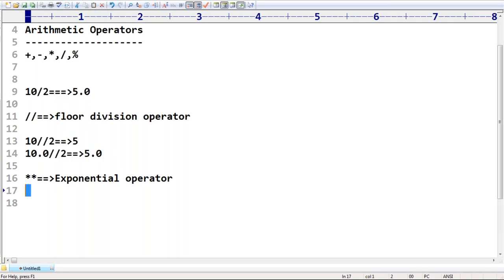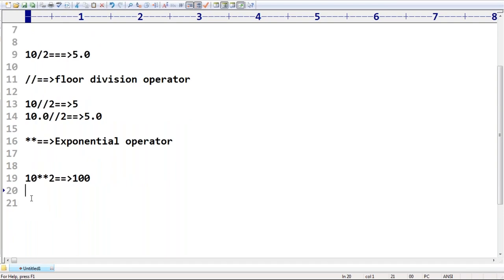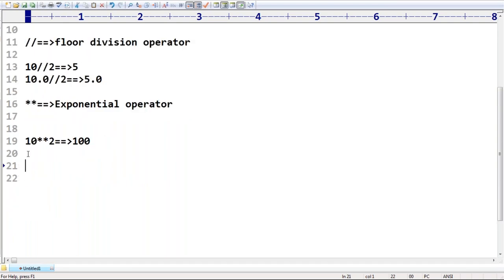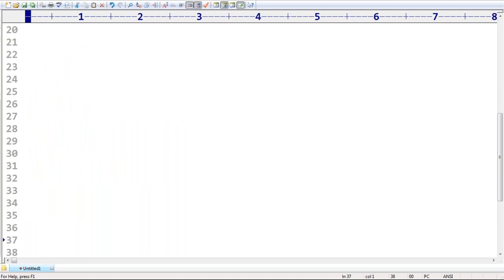Next, this exponential operator. 10 exponential 2, 10 power 2 means 10 square. 10 square means its value is 100. Remember that 10 square itself is nothing but 100 by default. These operators we covered already in the last session, right? Next, 2 more special points are there, which we covered.